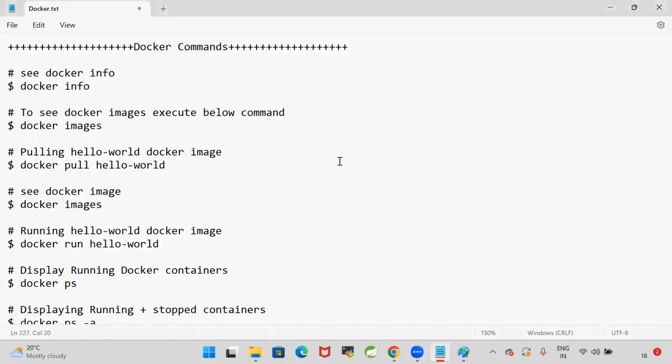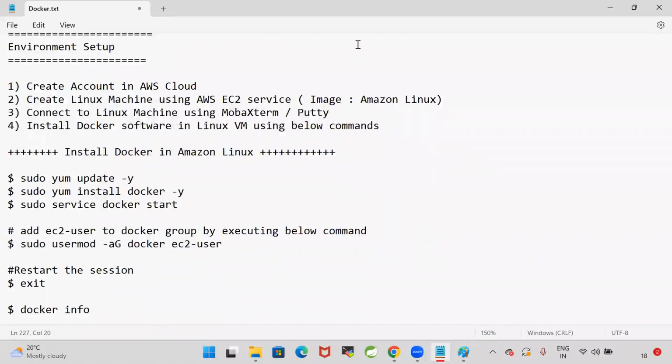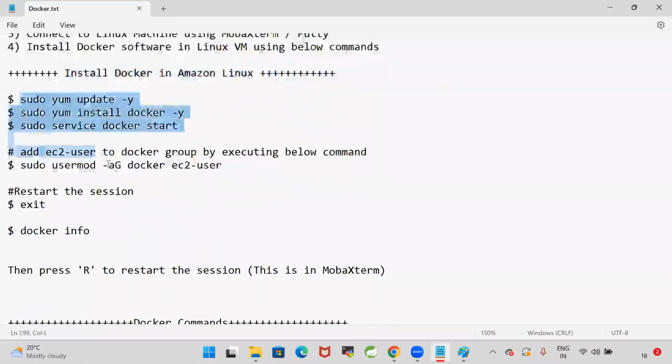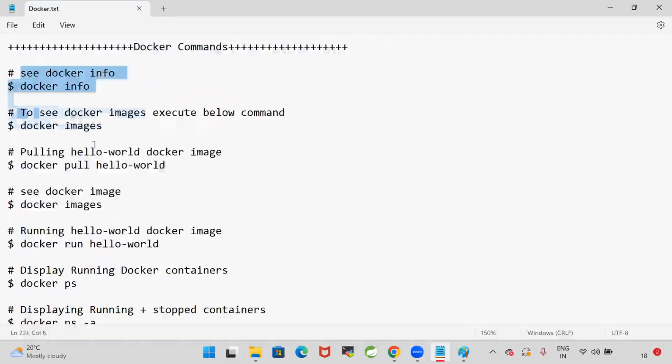Now here, in the last session, we did the Docker installation in the Linux machine. All of you were able to install Docker in the Linux machine? That Linux machine we are creating in the AWS cloud. In AWS, there is a service called EC2. By using that EC2, we can create the Linux machine free of cost. We connected to that Linux machine using MobaXterm or PuTTY. In that Linux machine, we are installing Docker. These are the commands that we are using to install Docker. Once Docker is installed, we can execute the Docker commands.